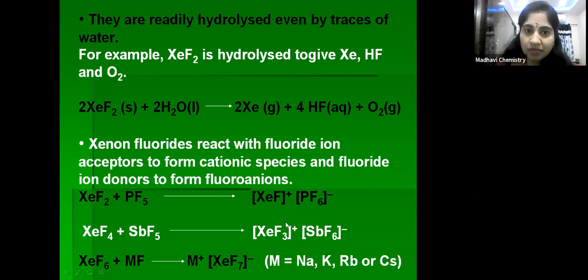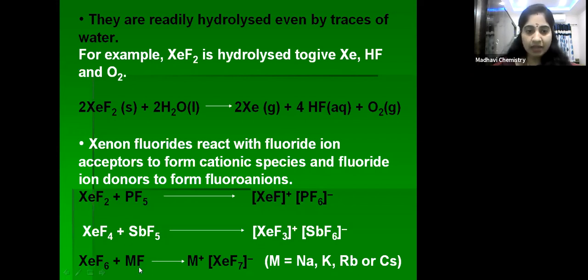Whenever these xenon fluorides react with fluoride ion acceptors, they form cations. In these two reactions, PF5 and SbF5 accept the fluoride ion. Because of that, these xenon fluorides formed cations.